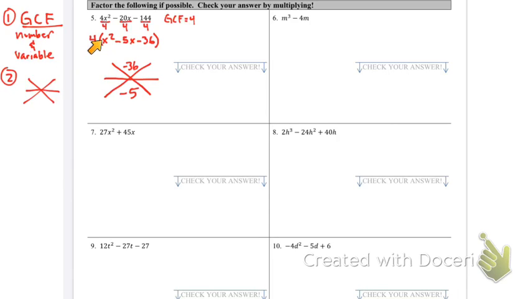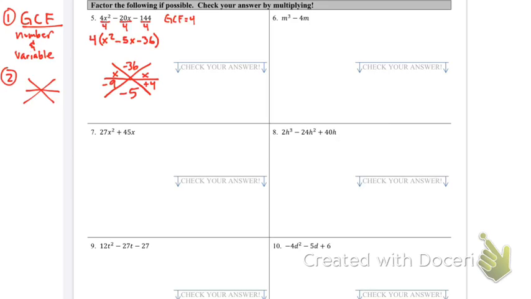And again, it's our a value inside parentheses, which is 1. So it's really just x and x. And now we have to try to figure out what can multiply to negative 36, but also add up to negative 5. And your answer there would be negative 9 and positive 4.